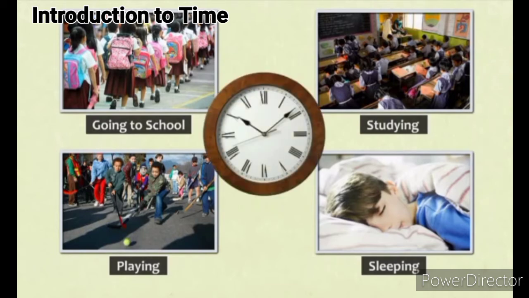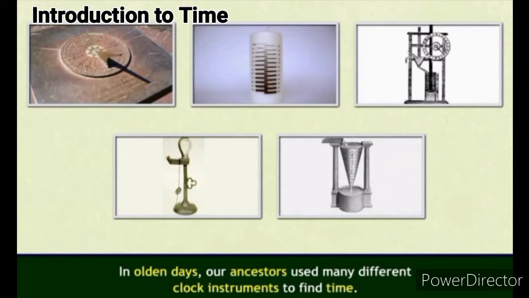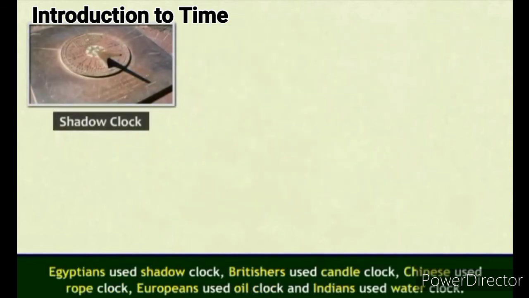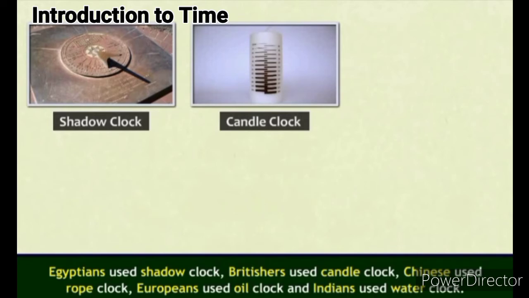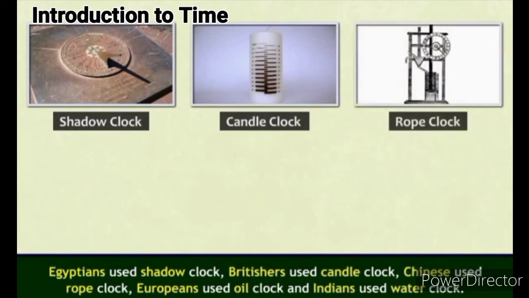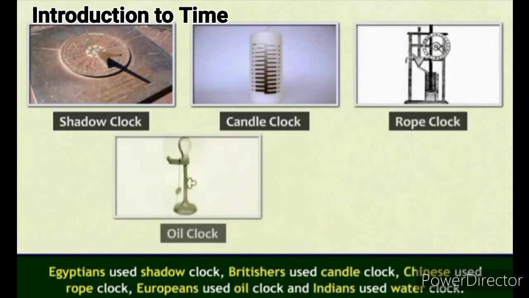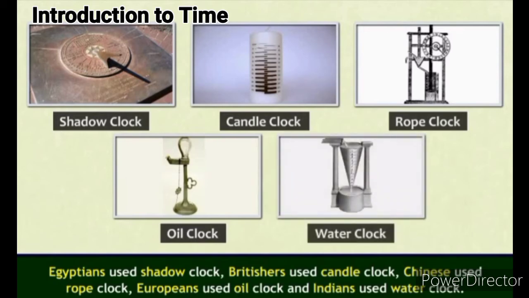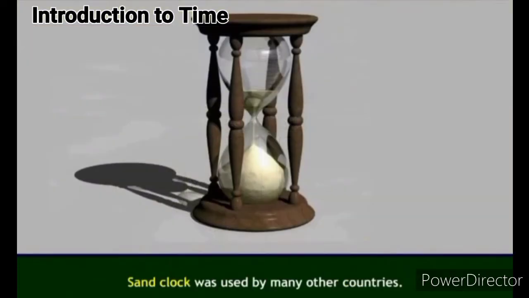Using a clock, right? In olden days, our ancestors used many different clock instruments to find time. Egyptians used shadow clock. Britishers used candle clock. Chinese used rope clock. Europeans used oil clock. And Indians used water clock. Sand clock was used by many other countries.